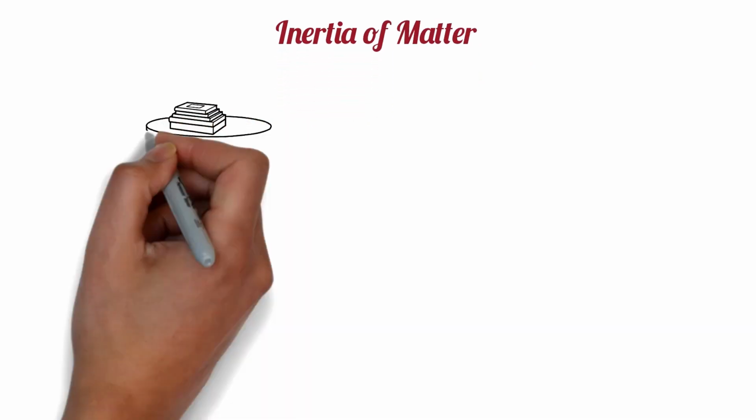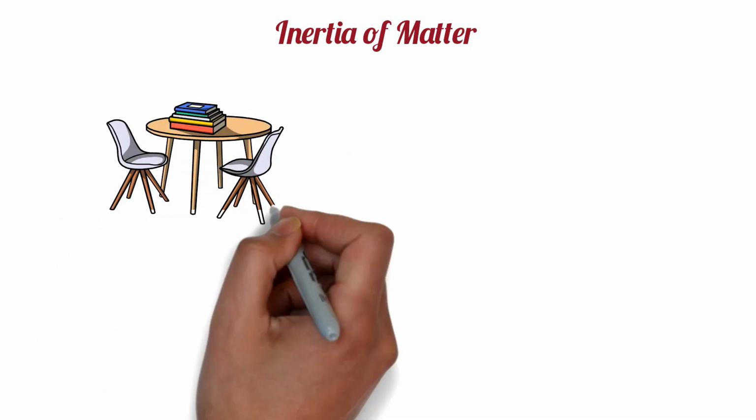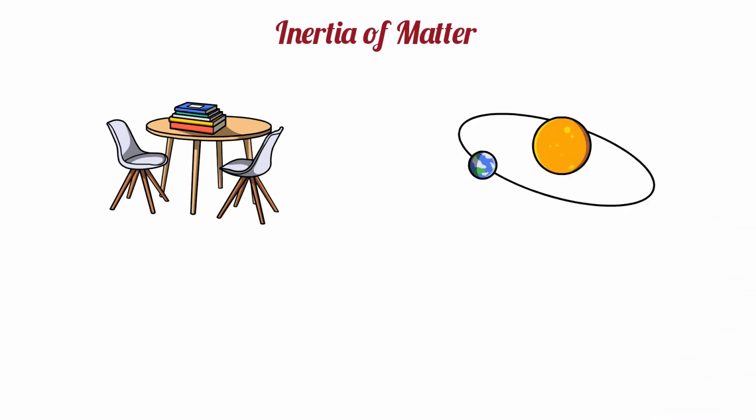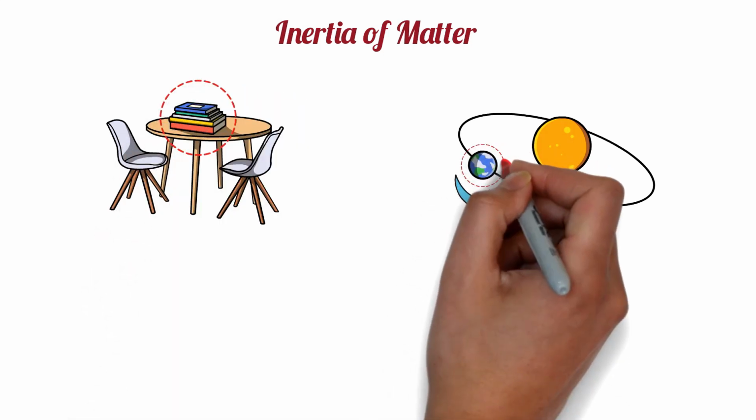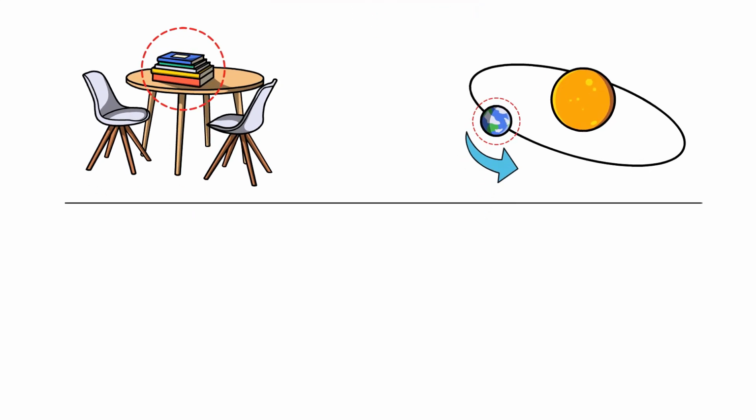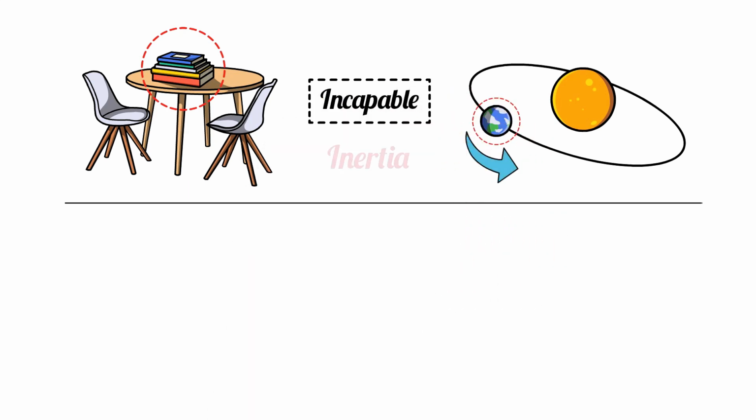Inertia of matter. In the first law of motion, we see that the natural property of a stationary object is to remain stationary, and the natural property of a moving object is to keep the object in motion. A stationary object cannot move on its own, and a moving object cannot stop on its own. In both cases, the object is incapable of changing its state by itself. This incapability of the object is called inertia.